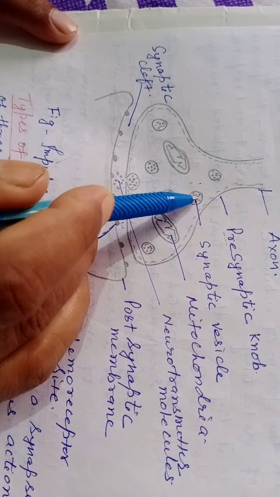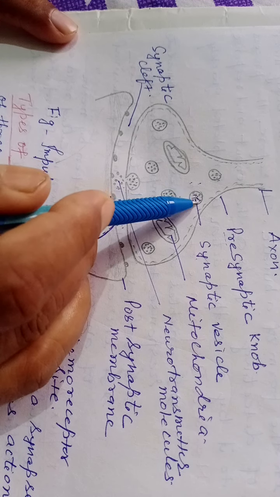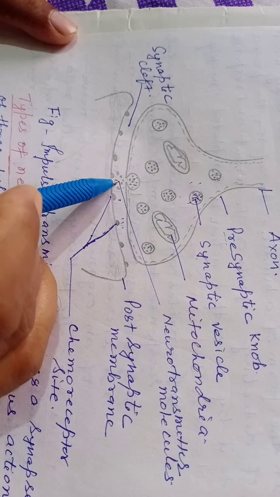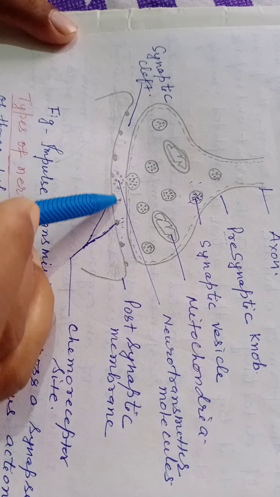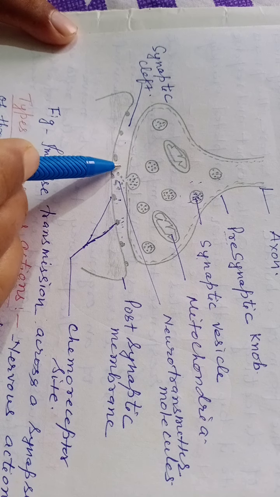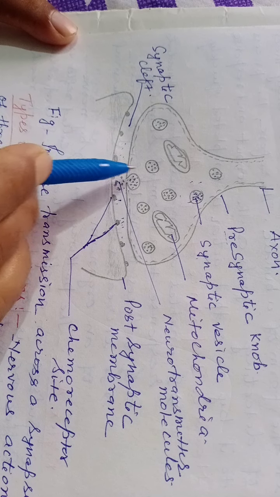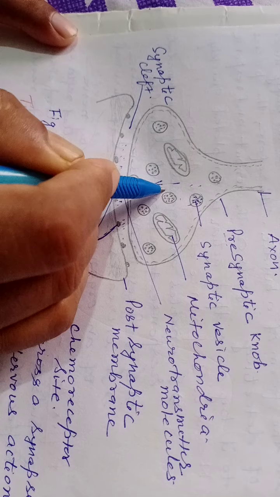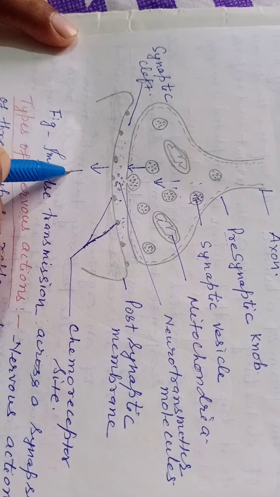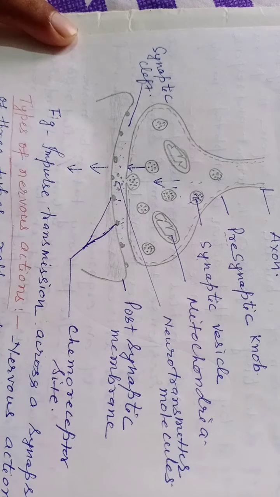These vesicles are filled with some neurotransmitter, some chemicals, and they are able to release or fill this gap by this neurosecretion. Neurotransmitter molecules are secreted and fill the gap so that the electrical impulse is easily conveyed from one neuron to another neuron in one direction.